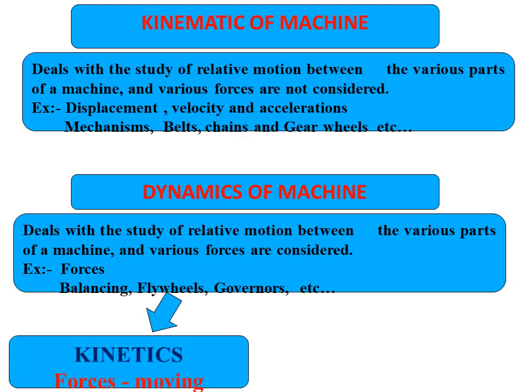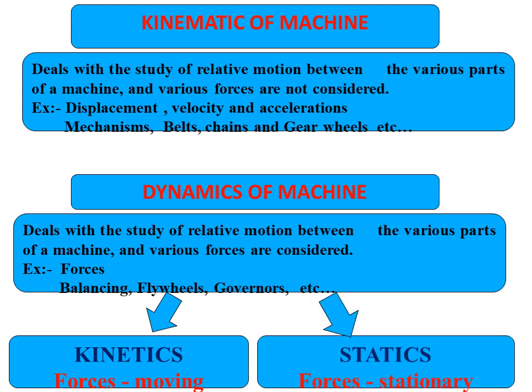Dynamics is further divided into two types: kinetics and statics. Kinetics means the body is moving and forces act on it. When the body is stationary and forces act on it, we call it statics. We will study the dynamics part in the next semester; here we are going to study kinematics of machines.